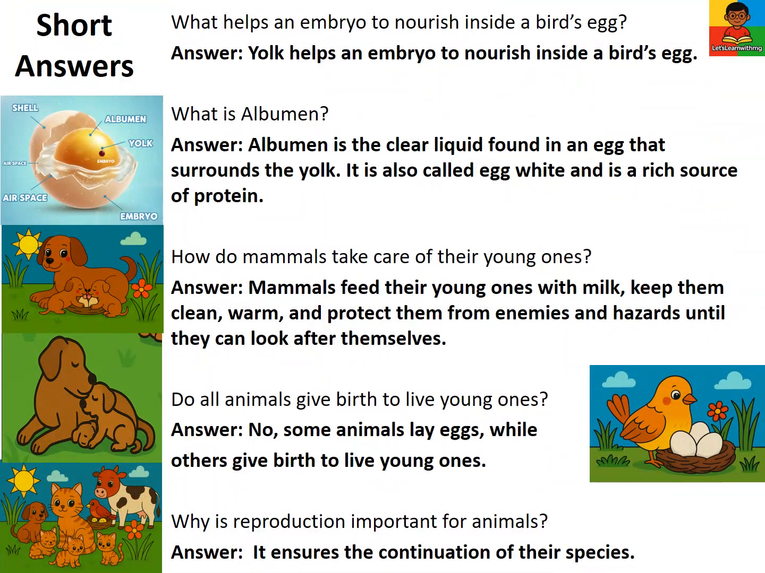Short answers. What helps an embryo to nourish inside a bird's egg? Yolk helps an embryo to nourish inside a bird's egg. What is albumin? Albumin is the clear liquid found in an egg that surrounds the yolk. It is also called egg white, and is a rich source of protein. How do mammals take care of their young ones? Mammals feed their young ones with milk, keep them clean, warm, and protect them from enemies and hazards until they can look after themselves. Do all animals give birth to live young ones? No, some animals lay eggs, while others give birth to live young ones. Why is reproduction important for animals? It ensures the continuation of their species.